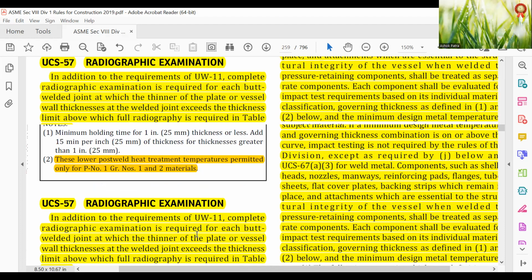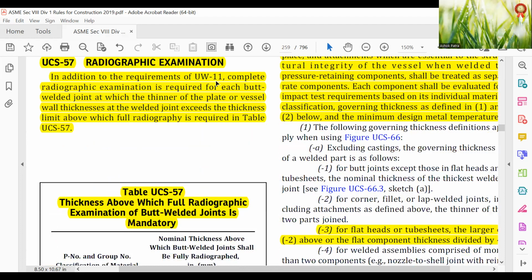Then radiographic examination. In addition to the requirement of UW-11, complete radiographic examination is required for each butt welded joint at which the thinner of the plate or vessel wall thickness at welded joints exceeds the thickness limit above which full radiography is required in Table UCS-57.